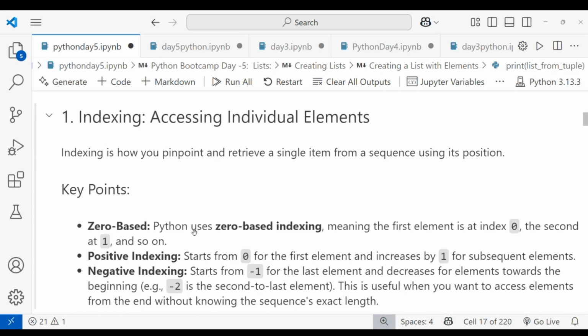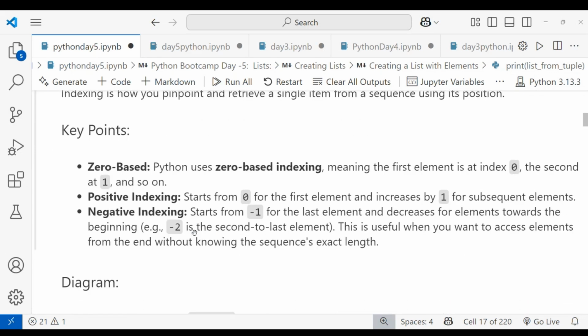Let's see some key points. There are two types: positive indexing and negative indexing. Let's see it in a list. Python uses zero-based indexing, meaning the first element is at index zero when you are using positive indexing, the second is index one, and so on. In positive indexing, we start from zero for the first element and increase by one for subsequent elements.